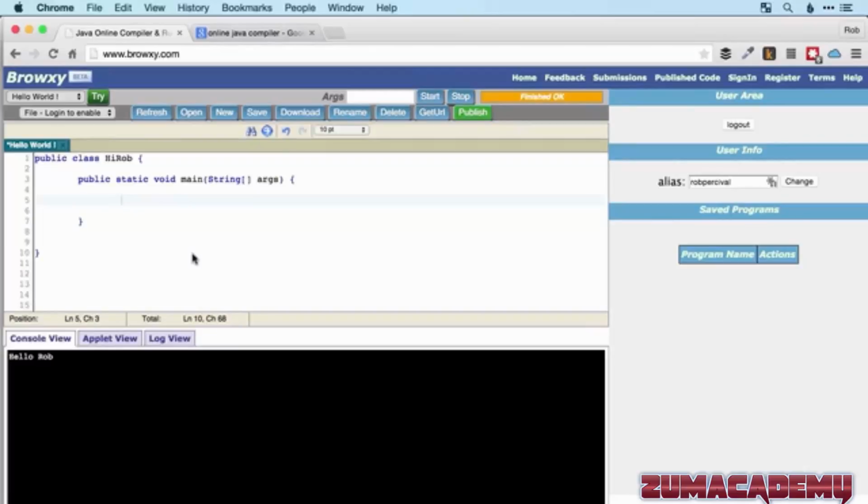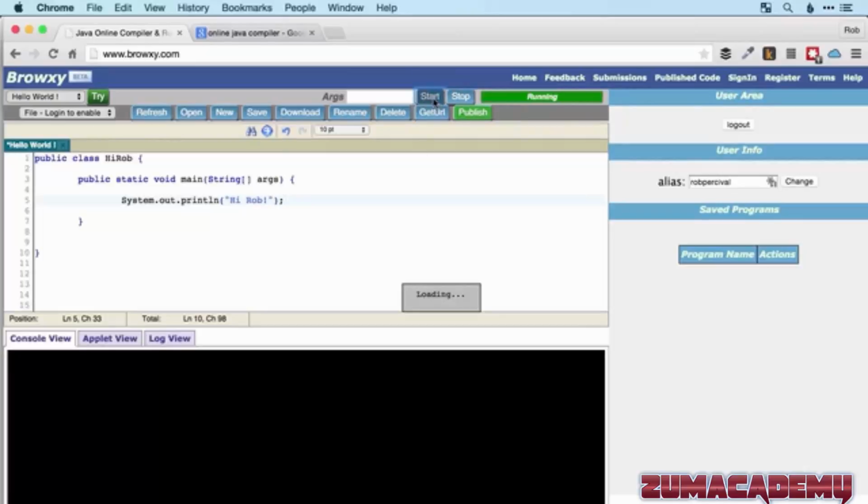And then finally we want to write the code to display the words "Hi Rob" in the console, and we do that by accessing the system functions or system methods, and we want the set of output methods within that, so System.out, and then we want to print a line, so println, and the line that we want to print is "Hi Rob," and we contain that in double quotes, and we contain the double quotes in parentheses, and then a semicolon at the end of the line.